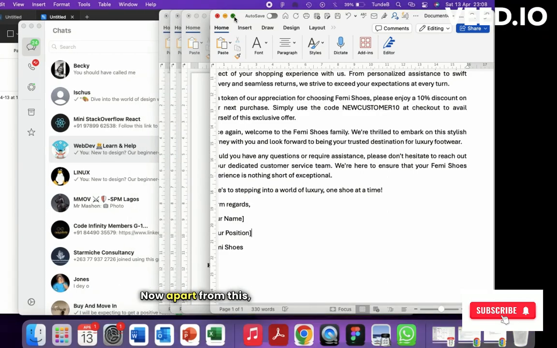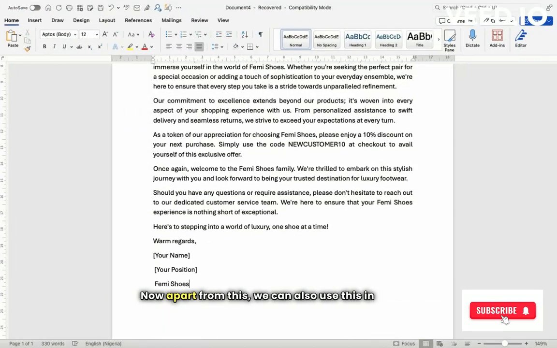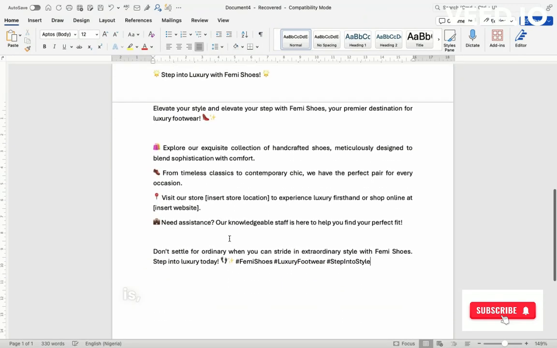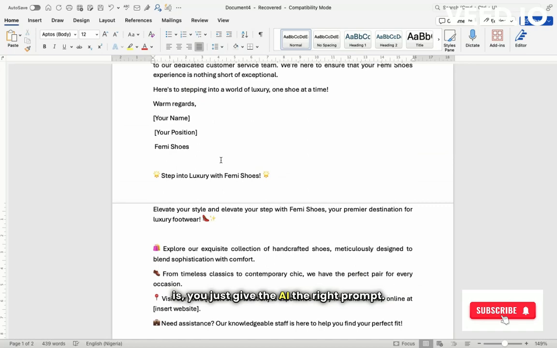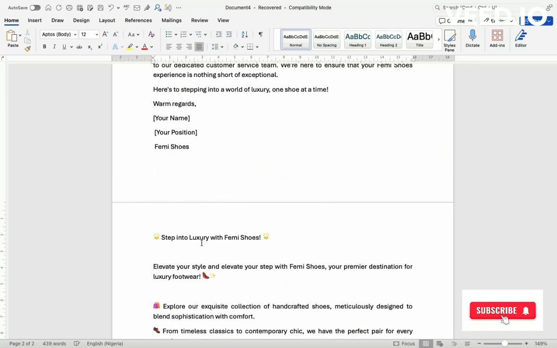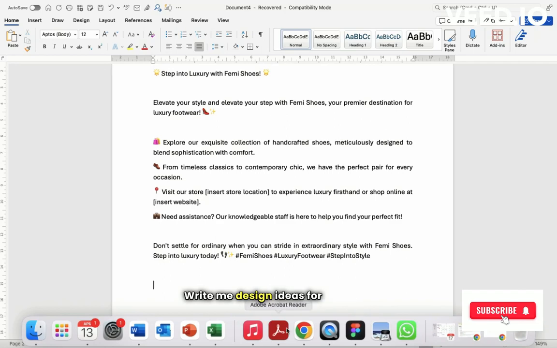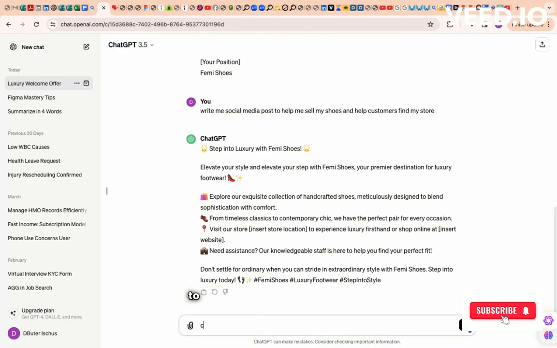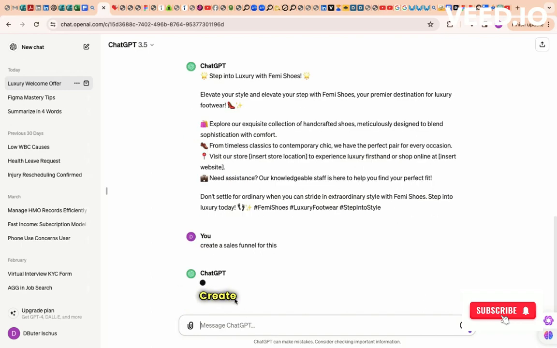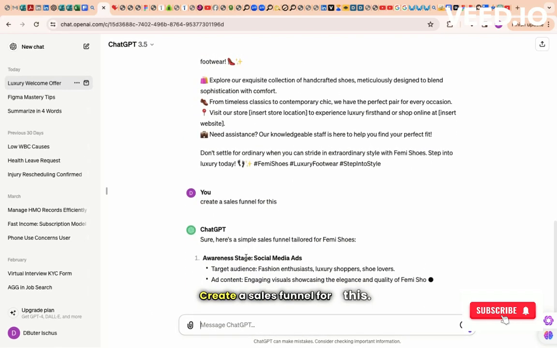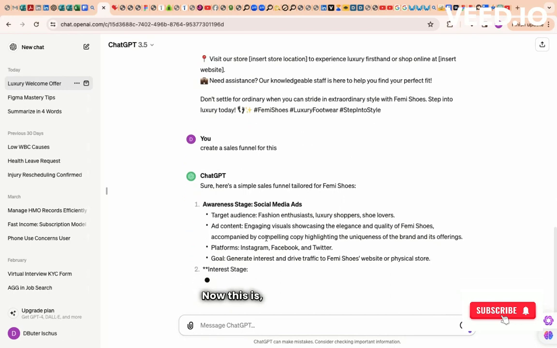Now, apart from this, we can also use this in design. Yes, in graphic design, UX, UI design, whatever it is. You just give the AI the right prompt. Write me design ideas for a banner to sell luxury shoes, and then boom, it comes up. Now we're going to try something else. Create a sales funnel for this. Now let's see what this can do. Now this is awesome.